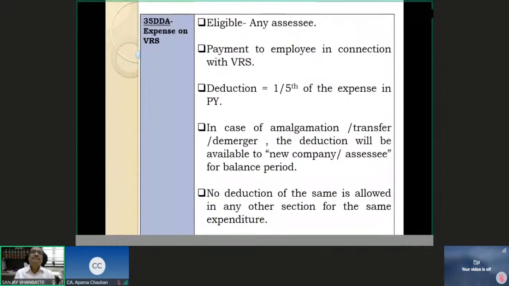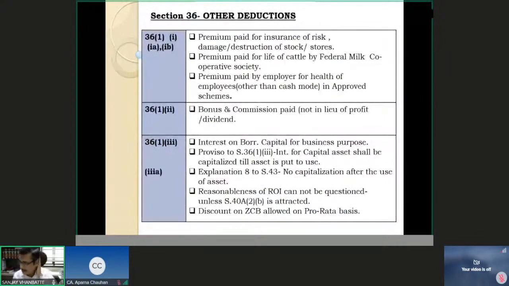All right. Now, before I take section 36, because section 36 and section 37, these are two very important sections in PGBP. Those are to be discussed in detail, and very interesting discussion follows for both these sections, because section 36 as such has so many subsections. Each section is giving specific deductions for specific expenses. Before that, I will take whatever the questions that are there.